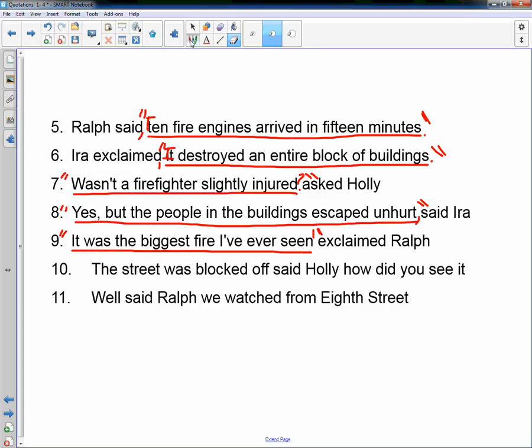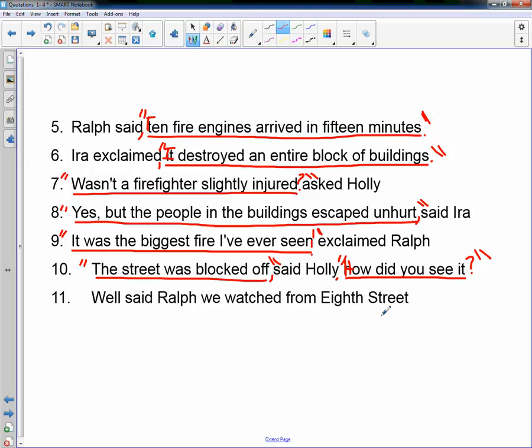Okay. Next one. The street was blocked off, said Holly. How did you see it? She's saying, "The street was blocked off." "How did you see it?" Two separate sentences. "The street was blocked off," comma, said Holly, period. New sentence, capital letter, "How did you see it?" Question mark. And then I have to set off both quotes with quotation marks.